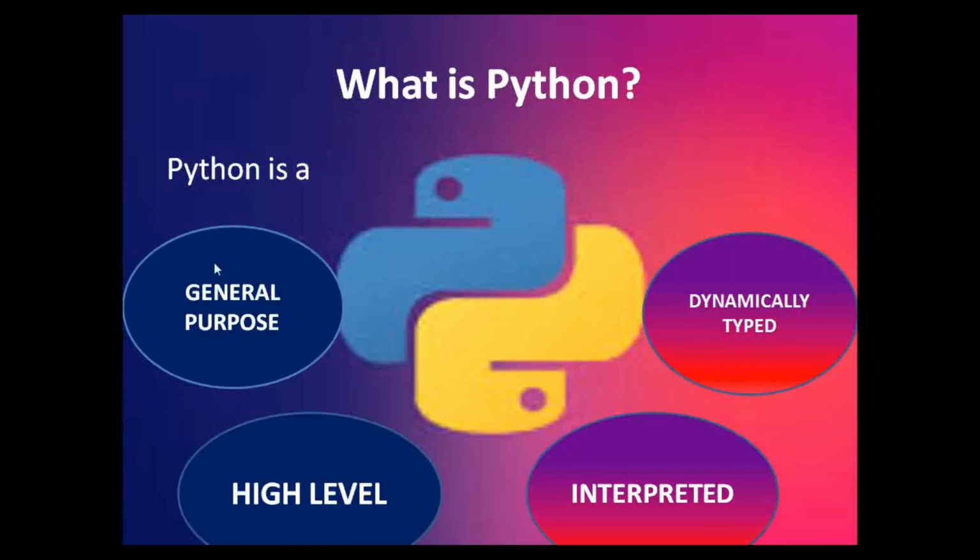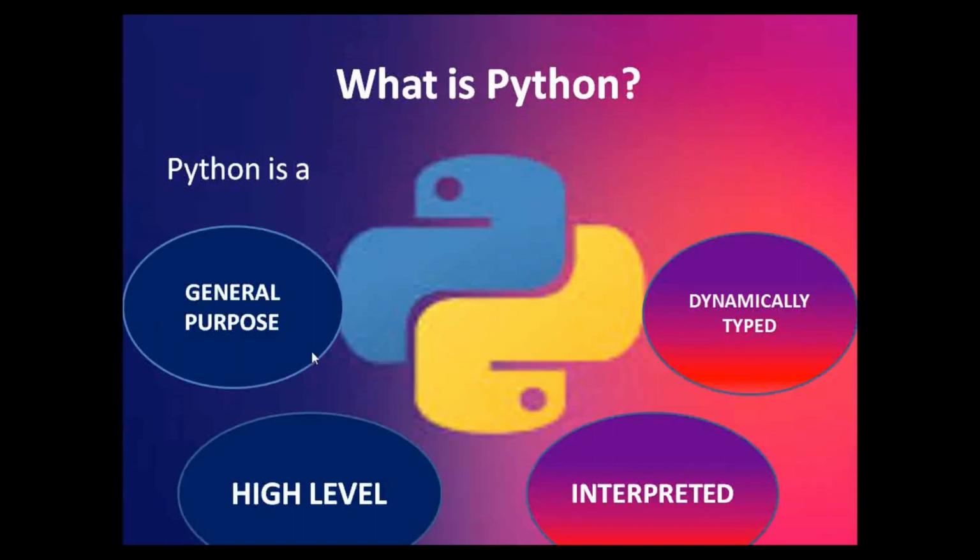So what is general purpose? A language which is designed to be used for writing software in various application domains without being restricted to a particular domain is a general purpose language. For example, it is not restricted to one particular domain, like Python is used only for web applications, or only for gaming applications. Python can be used in multiple domains like machine learning, automated systems, gaming, and web applications on server sites. So that's what a general purpose language is about.